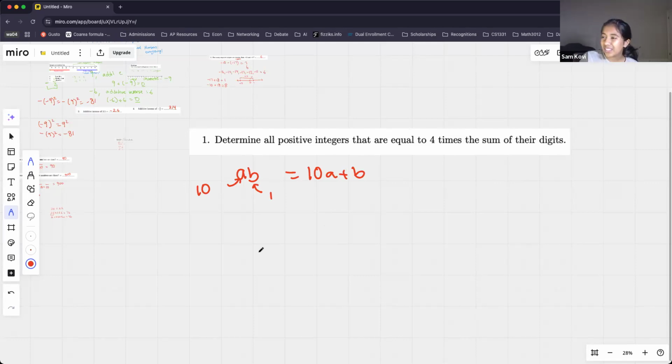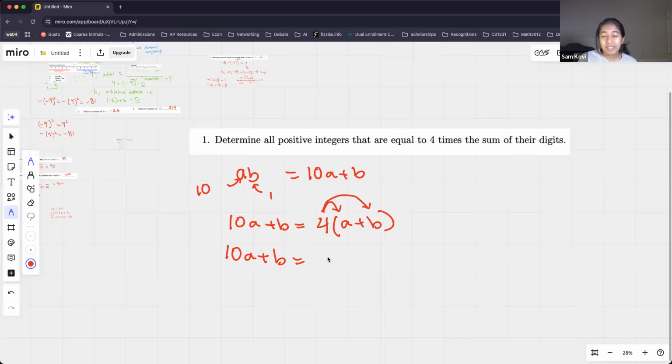So we know that this number, 10A plus B, is equal to 4 times the sum of its digits, which is A plus B. So if we expand the A plus B, I'll go ahead and go to this term and then this term. I have 10A plus B is equal to 4 times A, which is 4A, plus 4 times B, which is 4B.